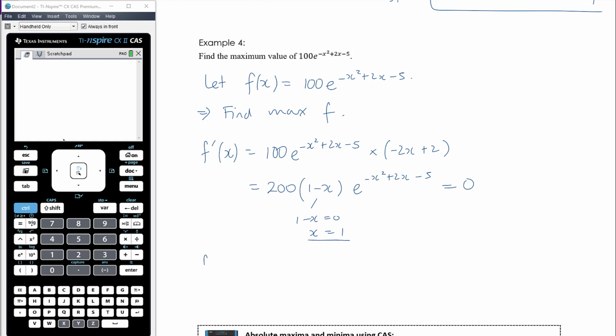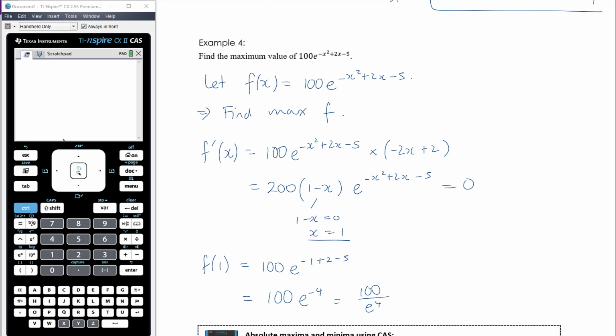Okay, let's work out the coordinates of that stationary point. So f of 1 is going to be 100 e to the negative 1 squared plus 2 times 1. Now be careful about that. That's negative x squared, which means negative 1 times x squared. So when x equals 1, it'll still equal negative 1. So we're going to have negative 1 plus 2 times 1, which is 2, minus 5. And so we have 100 e to the negative 4, or 100 on e to the 4. However you prefer to write that is fine.